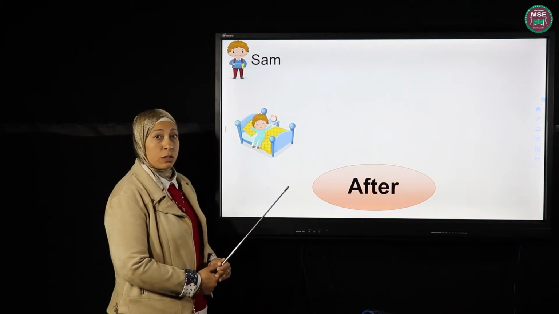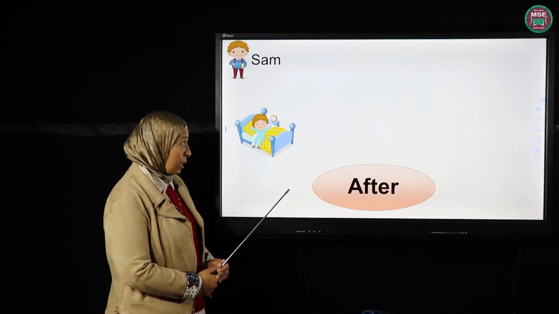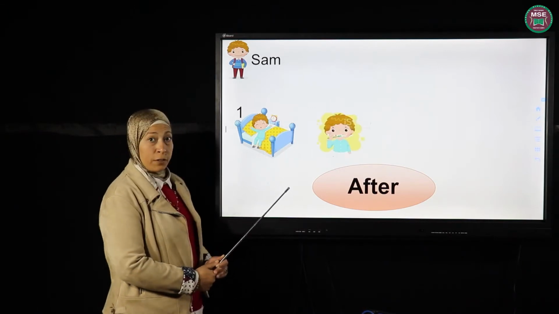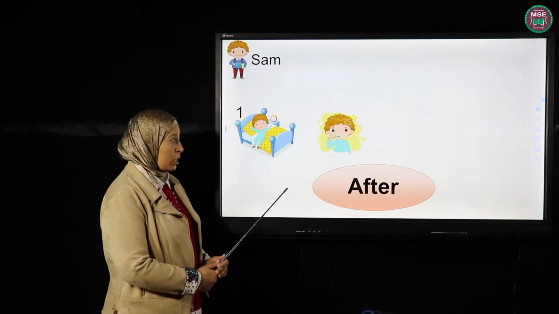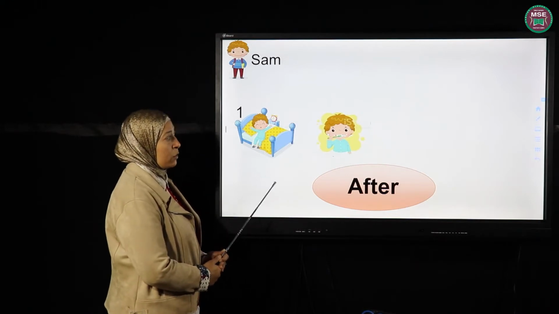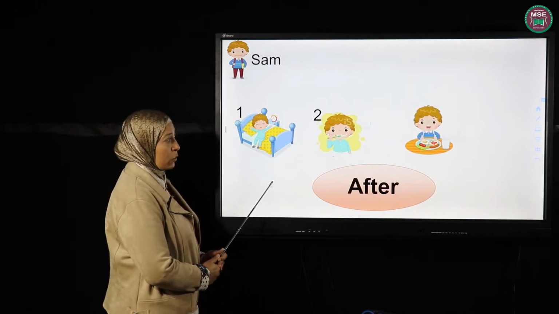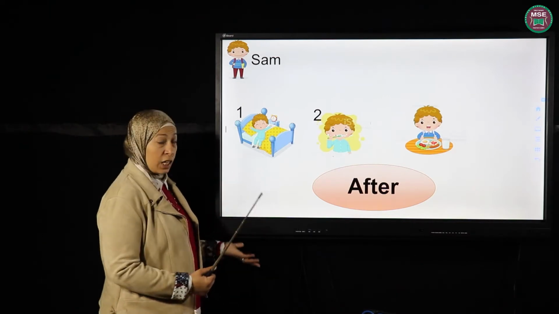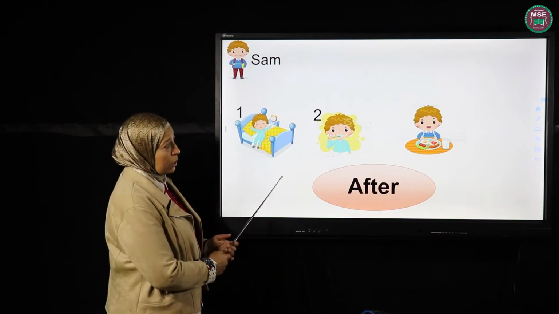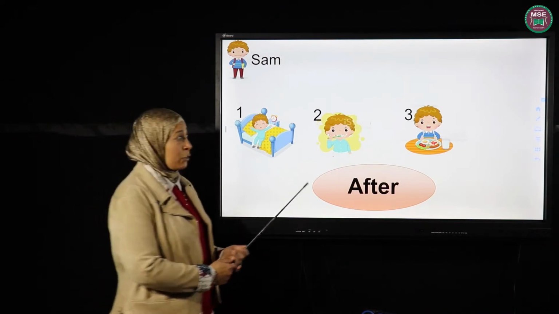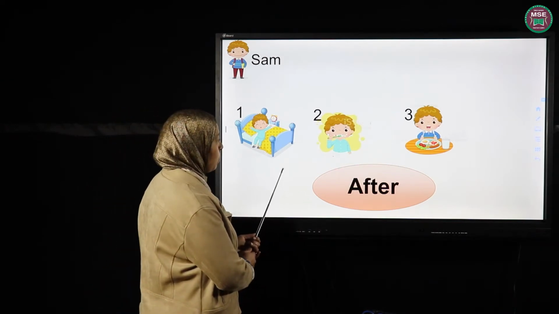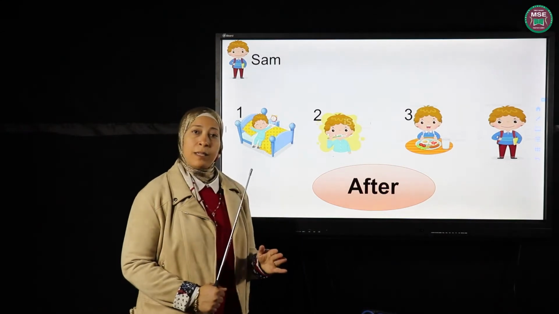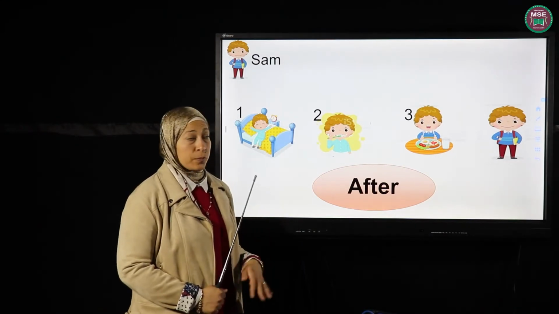Yes, he should start washing, right? Brush his teeth and wash his face and so on. And after he finishes washing, he does what? He eats his breakfast. So first he wakes up early and then he has to wash and then he has to eat his breakfast. And then after that, what should he do? He should put on his clothes, take his school bag and go quickly to his school.